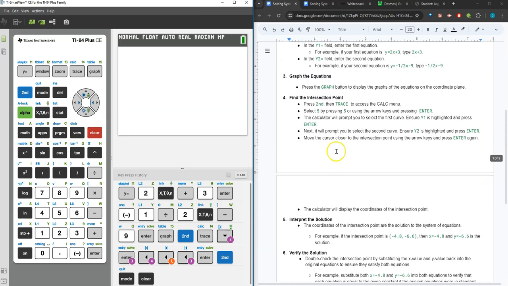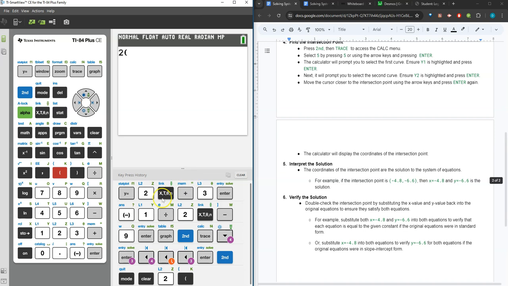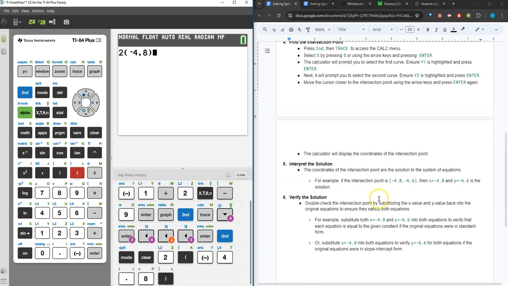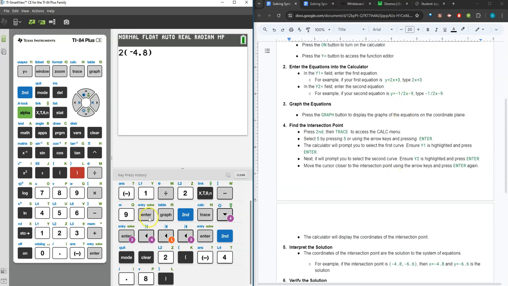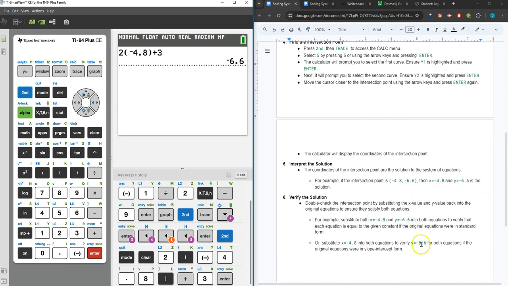We'll start by writing, we have 2x plus 3 as our first equation. So I'll start by 2 and then I'm substituting the x value that we got for our solution in. So that was parentheses replacing x with negative 4.8. And then we'll continue the rest of the equation, which was just plus 3. And that gives us negative 6.6 as our y value, which does match our solution.